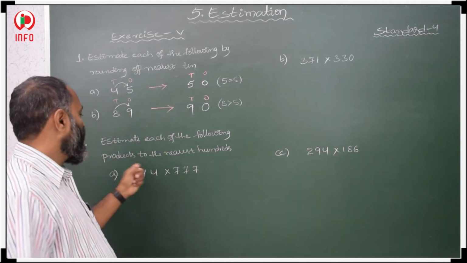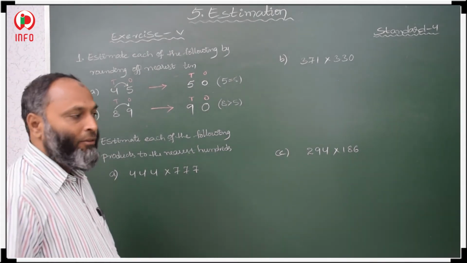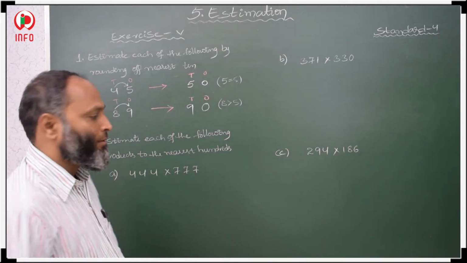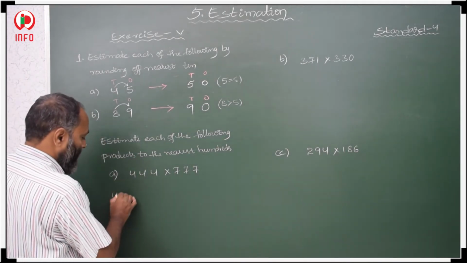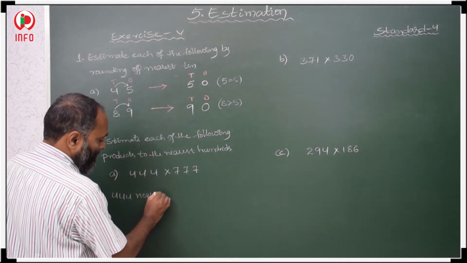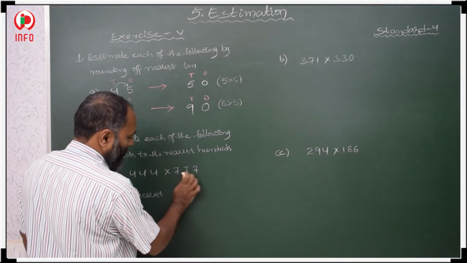Next, estimate the product of the following by rounding to the nearest hundreds. We have to round to the nearest hundreds, and after that we have to find the product also. Here, 444, nearest hundreds.